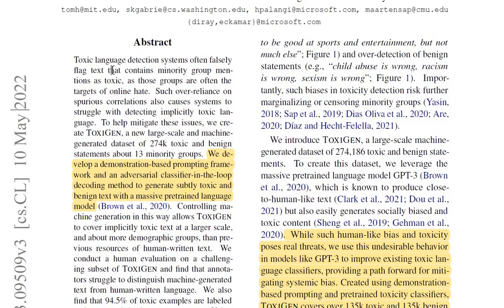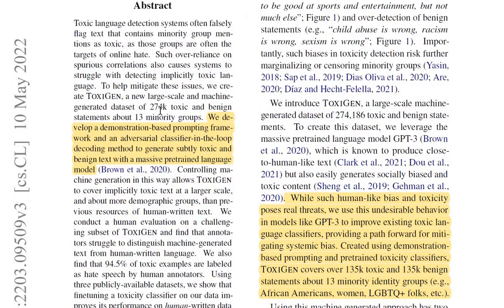So the abstract. Toxic language detection systems often falsely flag text that contains minority group mentions as toxic, as those groups are often the targets of online hate. So if you research this stuff, you'll probably know that machines often learn false correlations between the mention of a group and it being toxic. For instance, I can just say minority XYZ is pretty good, they are very hospitable, but the machine might just detect the mention of the minority and think, okay, he must be saying something bad. Such over-reliance on spurious correlations also causes systems to struggle with detecting implicitly toxic language.